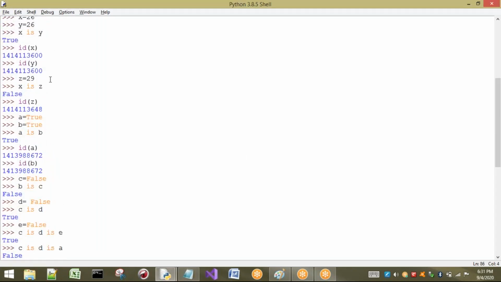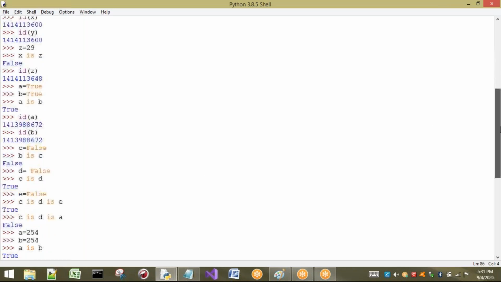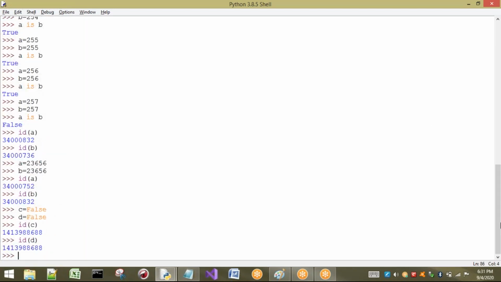See here. Here also, when you take the value Z equal to 29 or 26, the address starts from 1414. So when you take some other value where the reusing concept is not applicable, there the addresses are going to start from 34. That means already when we start the program for Python related things, one memory location is created. So we are going to get the addresses from that location only. But if you create a new thing, the addresses will be different. By default the addresses are here, so you are going to get these things only.